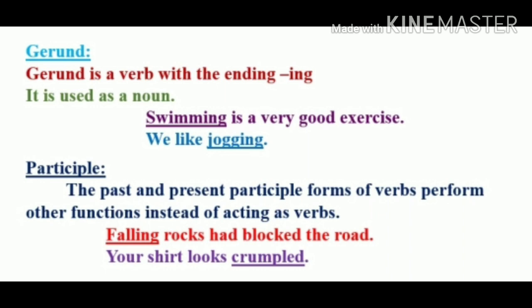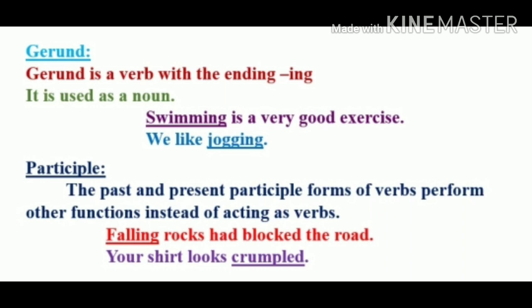Now, the next kind, that is the gerund. A gerund is a verb with the ending ing, base verb plus ing, like sleeping, walking, swimming, etc. It is used as a noun in the sentence. So, first example, swimming is a very good exercise.